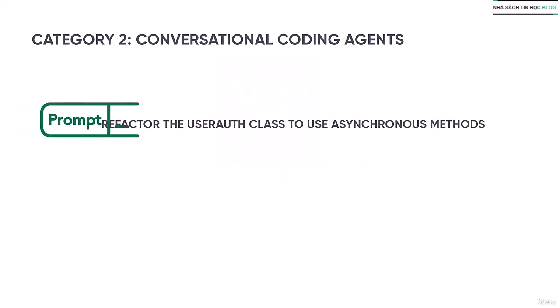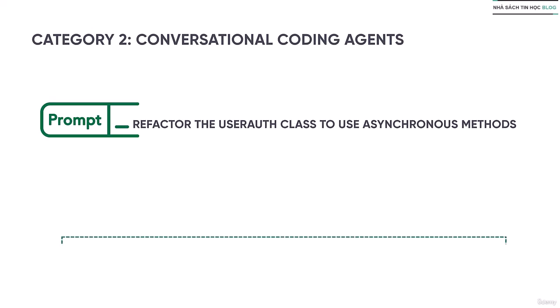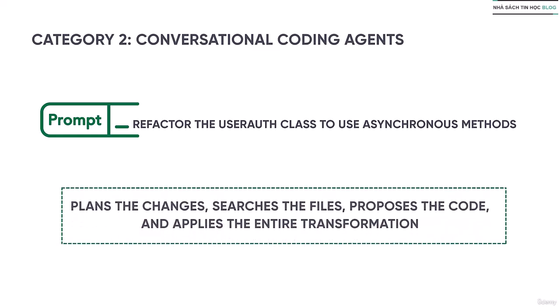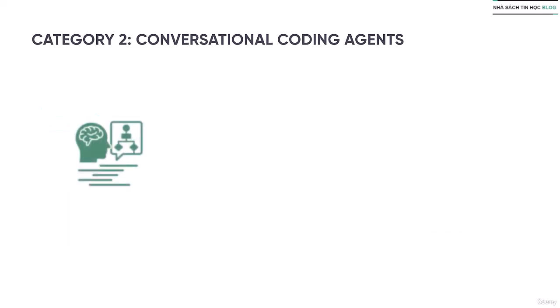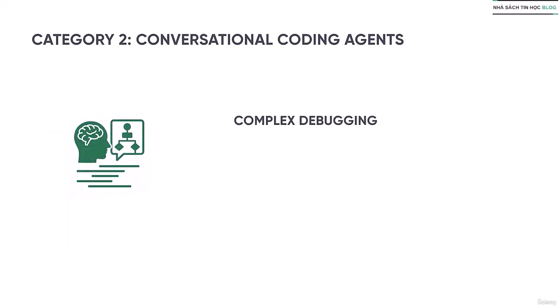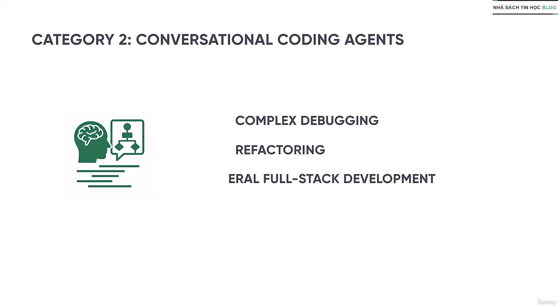You prompt it like refactor the user auth class to use asynchronous methods. The agent plans the changes, searches the file, proposes the code, and applies the entire transformation. It lets you chat directly with your code's context to make large, complex edits. This is your go-to for complex debugging, refactoring, general full stack development, writing boilerplate. It helps you think strategically about large chunks of code.